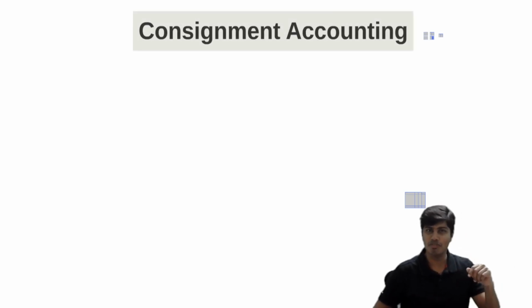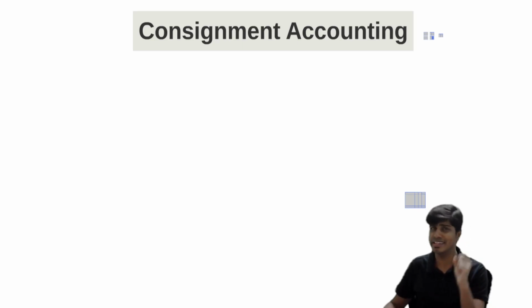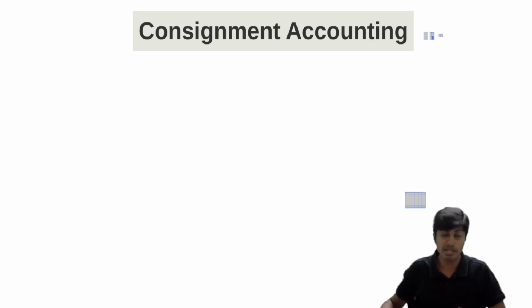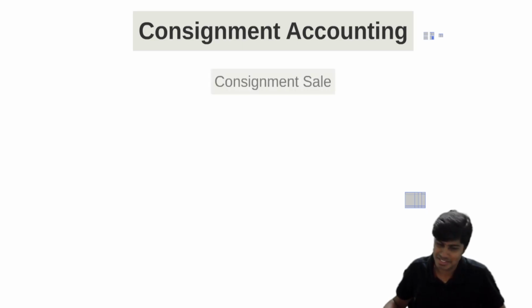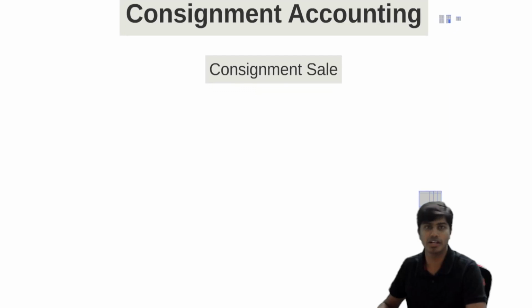Come on, let's get started. The topic of the hour is consignment accounting. In consignment accounting, the goods are sold in a little unique way than how we sell in the normal case. So we call this not a normal sale but a consignment sale. How different is a consignment sale from a normal sale? Come on, let's see this.